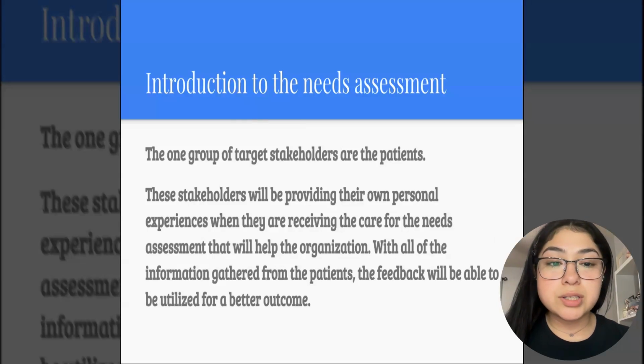So the introduction to the needs assessment. The one group of target stakeholders are the patients. These stakeholders will be providing their own personal experiences when they are receiving the care for the needs assessment that will help the organization. With all of the information gathered from the patients, the feedback will be able to be utilized for a better outcome.